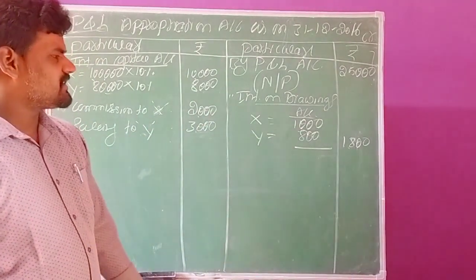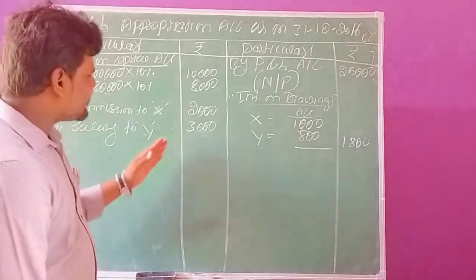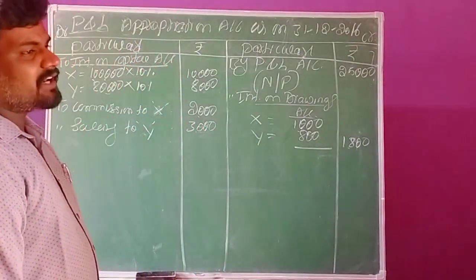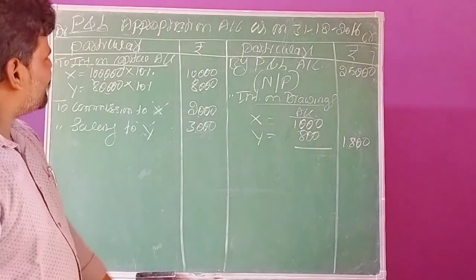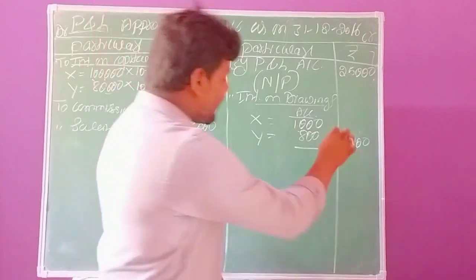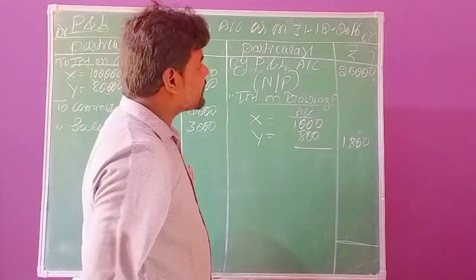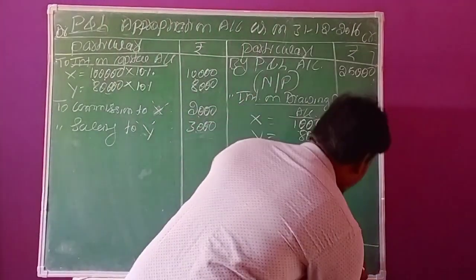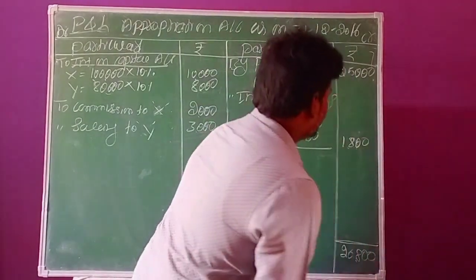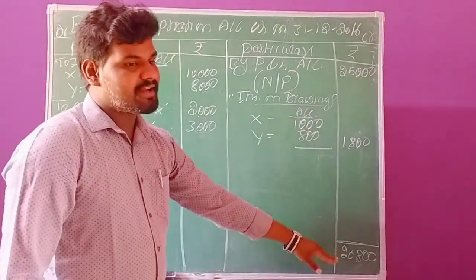After the completion of these necessary adjustments, now we have to observe on which side the balance is more, debit side or credit side. So once check which side is more. Here, when we observe the debit balance as well as the credit balance, the credit balance is more. What is the total credit balance? 26,800. This is the total credit balance.